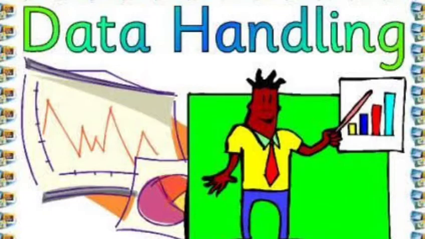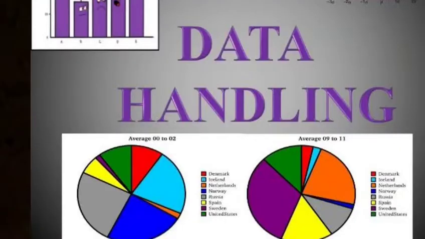Before collecting data, we need to know what we would use it for. The data that is collected needs to be organized in a proper table so that it becomes easy to understand and interpret. Dear student, many times in a cricket match, we find various data, that is the number of wickets taken by a bowler.